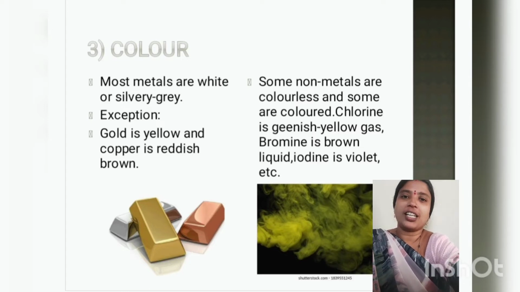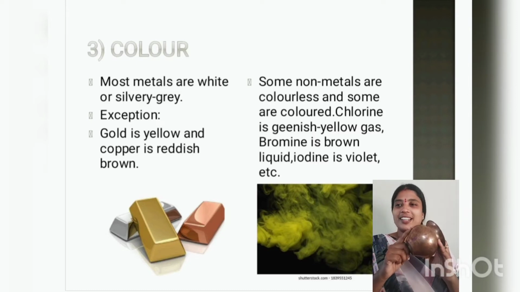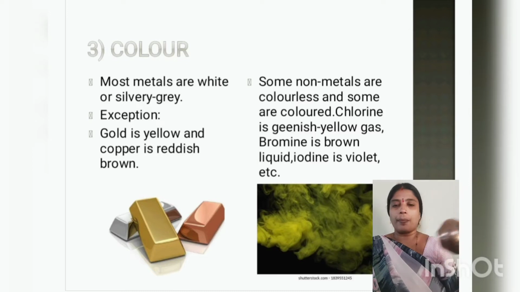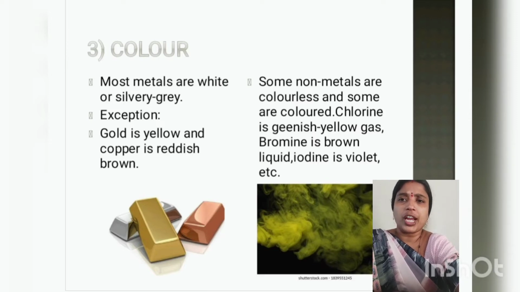Most metals have a white or silvery gray color, but there are some exceptional cases among metals too. Gold is yellow in color, and copper is reddish brown. So copper and gold are both metals, but they are neither white nor silvery gray. If you talk about some of the non-metals, like chlorine, chlorine is a greenish yellow colored gas.